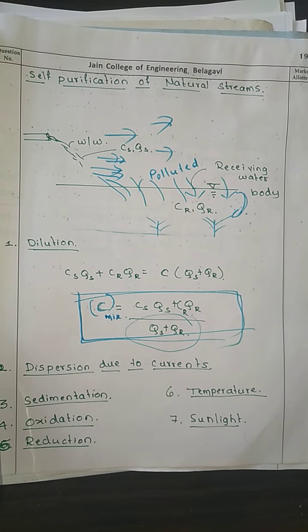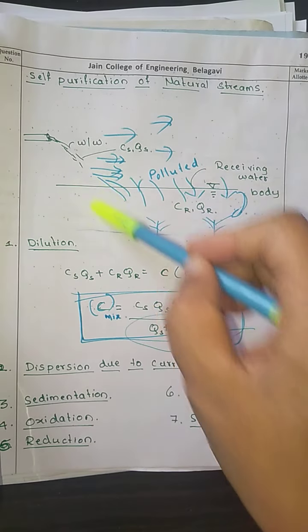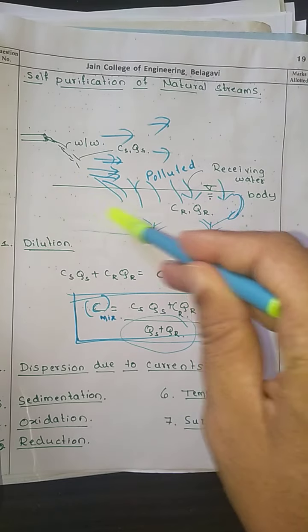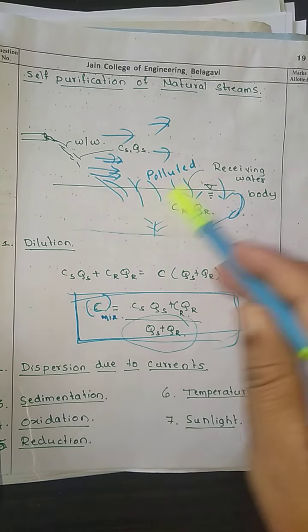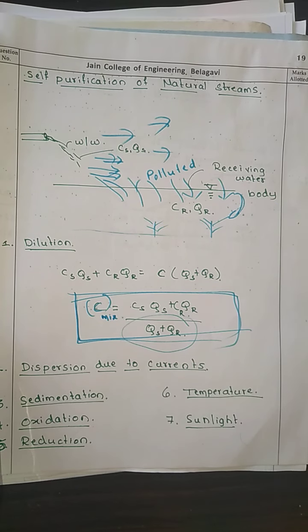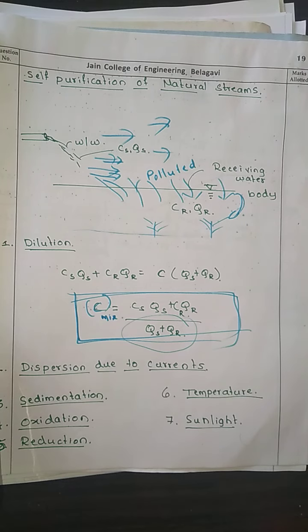Okay. Now due to the settled solids, anaerobic decomposition is going to take place at this particular place where the particles have settled down. Whereas when the wastewater flows ahead, what will happen? The settleable particles will be less, and the further the receiving water body will be good quality.